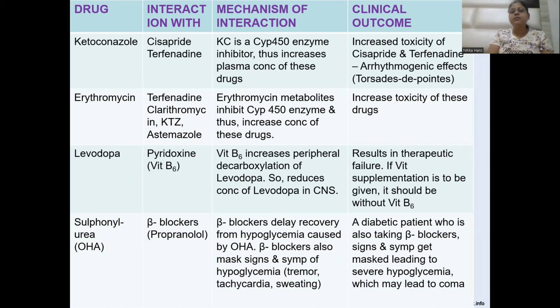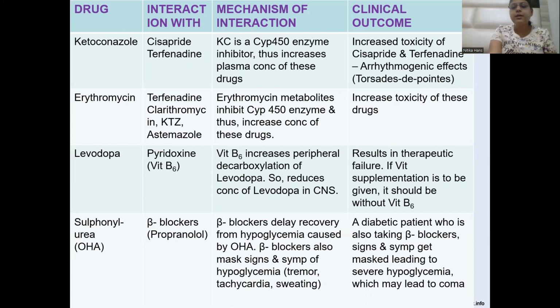These beta blockers block the beta 2 receptors, so there will be no tremors, and they block the beta 1 receptors, so there will be bradycardia in place of tachycardia, and also the sweating will not take place. So the symptoms will be counteracted and masked. These hypoglycemic symptoms will not come when beta blockers are given. So the patient may go into hypoglycemic coma without knowing the symptoms of hypoglycemia. In a diabetic patient who is also taking beta blockers, signs and symptoms get masked, leading to severe hypoglycemia and may lead to coma.